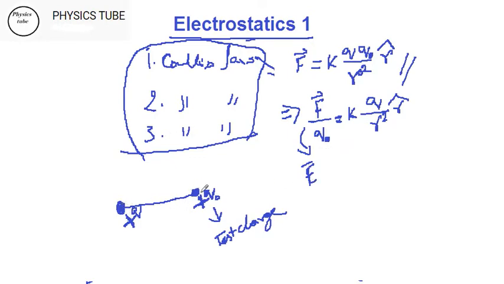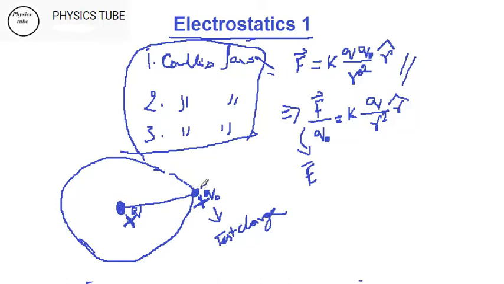That means whenever you are bringing this test charge from infinity, by saying infinity, I mean to say this is my boundary of this charge. Suppose I have my boundary like this. This charge has a boundary surrounding it like this, where its field, its influence, can be experienced. So any point beyond this is infinity.